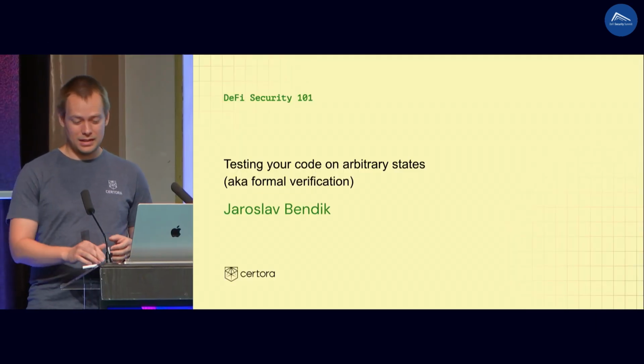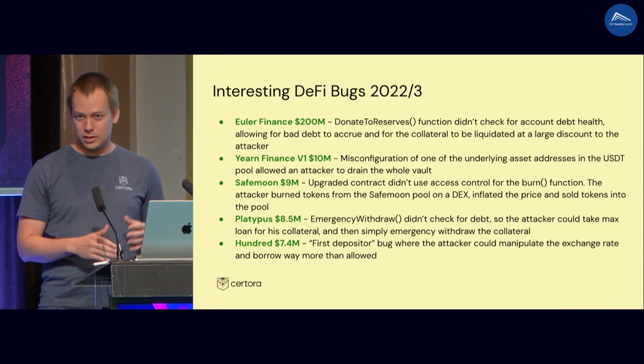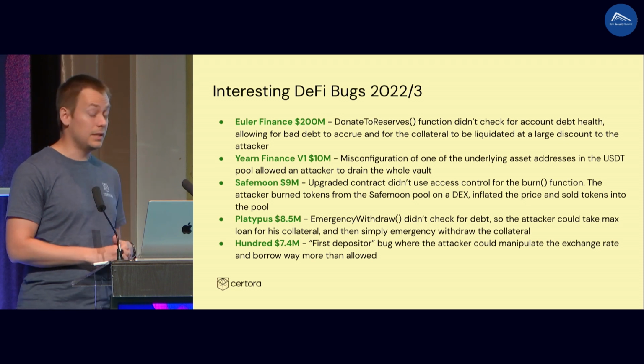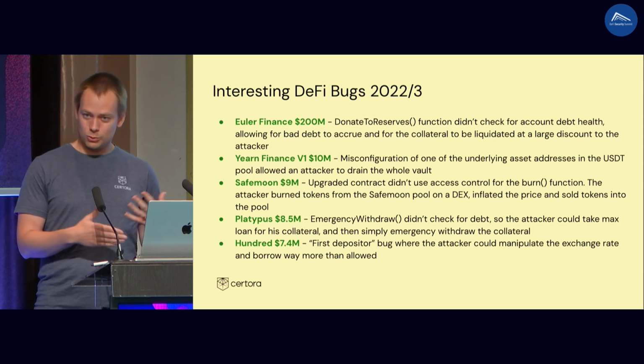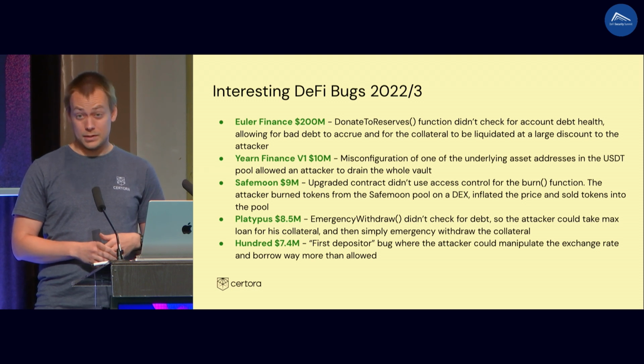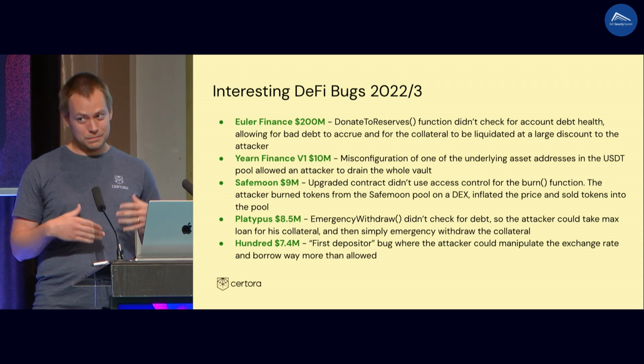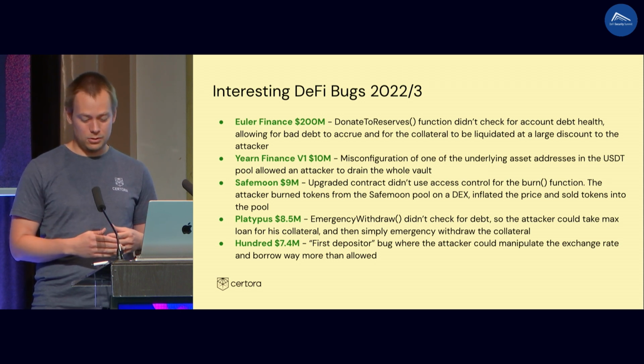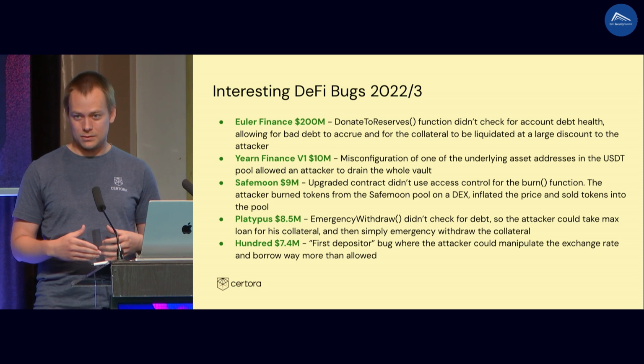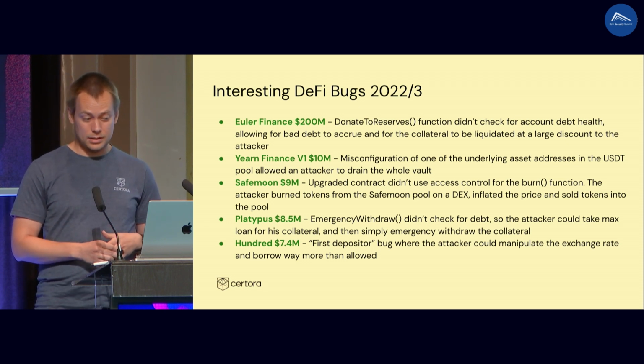Can you hear me? You can hear me, right? I want to show you how you can use formal verification to improve the security of your code. I'm sure that you have heard about many bugs that have appeared. They might have appeared in small contracts. They might have appeared in big contracts. In many cases, they led to losing millions of US dollars. But it's not just about money. The contracts are losing trust of the community. Bugs are issues, and I think we all agree that we want to get rid of bugs. We want to prevent bugs from being exploited, from even appearing in the smart contracts.